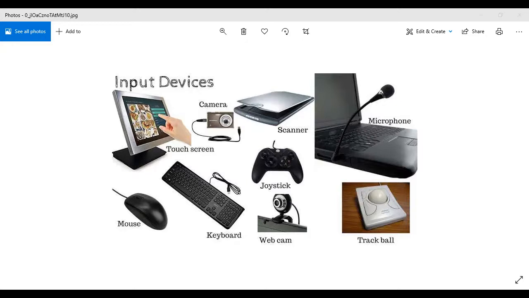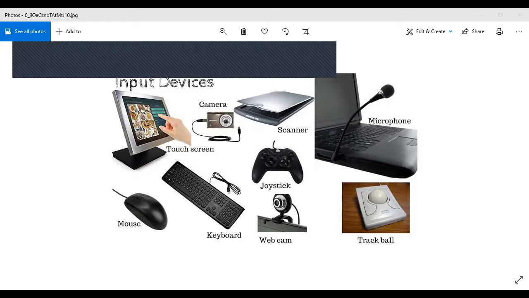With the help of a scanner, we give the input to the computer that please scan this thing, and then the computer does this for us. Then we have a microphone. Right now I'm using a microphone which is inbuilt in the laptop. But we have different types. Can you see the microphone over here on the screen? This type of microphone is attached to the podium in classes as well. This type of microphone is used in mosques, for giving the khutbah, for the prayers as well.